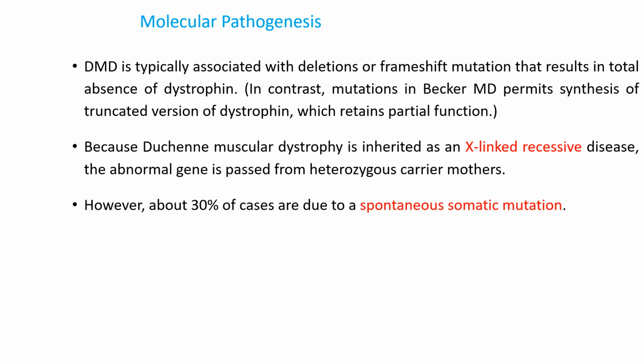Duchenne muscular dystrophy is typically associated with deletions or frameshift mutations that result in total absence of dystrophin. Compare this to the mutations in Becker muscular dystrophy, which retains some function of dystrophin because there is synthesis of a truncated version of dystrophin. Because Duchenne muscular dystrophy is inherited as an X-linked recessive disease, the abnormal gene is passed from heterozygous carrier mothers. However, about 30% of cases are due to spontaneous somatic mutation.